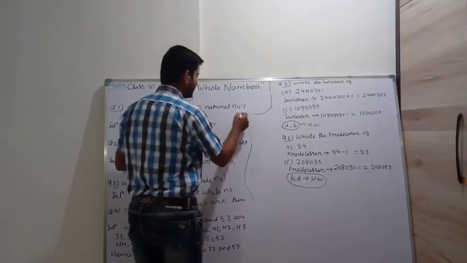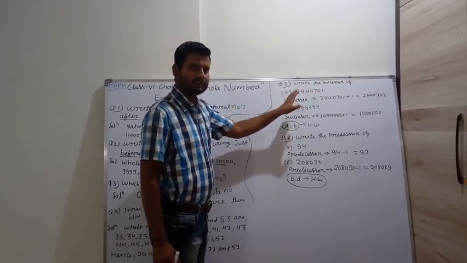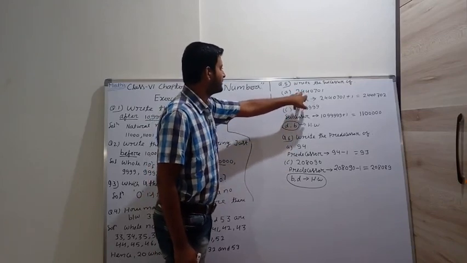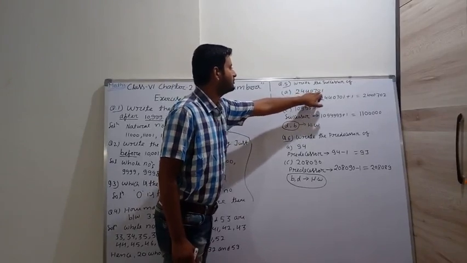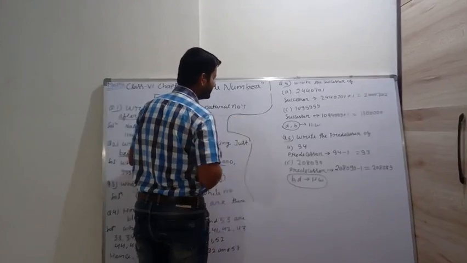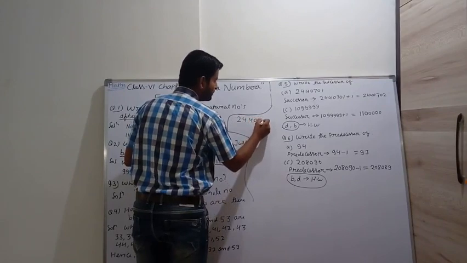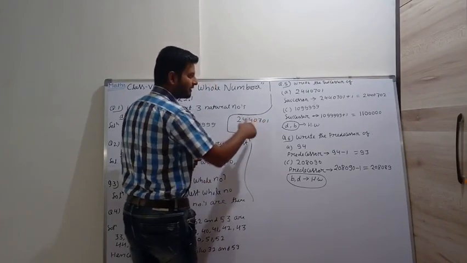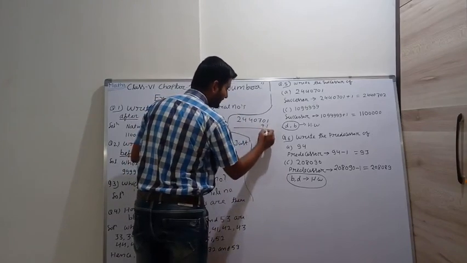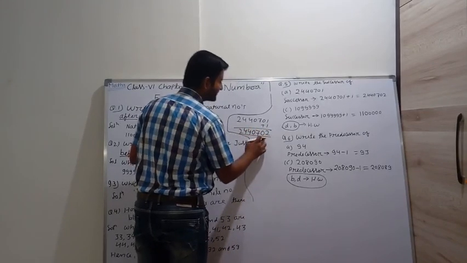Next question, question number 5. In it, write the successor of, here 4 questions are there. I am just taking 2 questions out of them. So first A, 244070. We have to write the successor. We already know what is successor and what is predecessor. Successor means we have to add 1. So we add them and we get 244071.